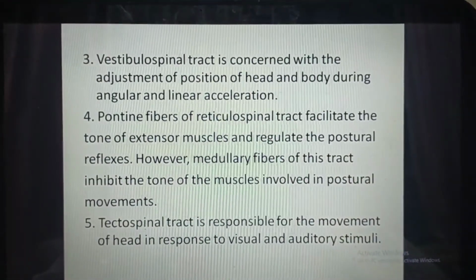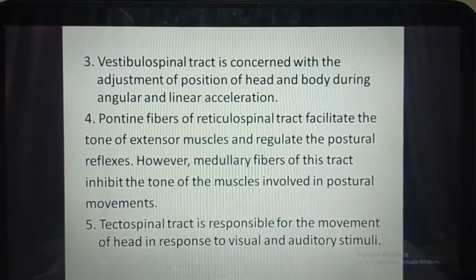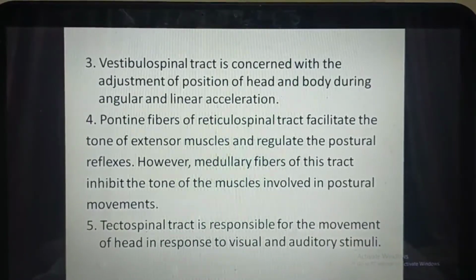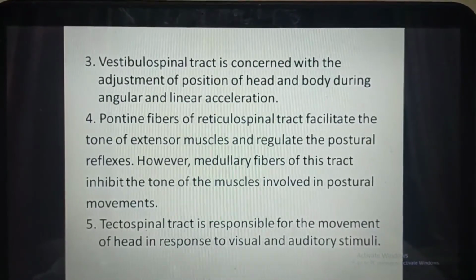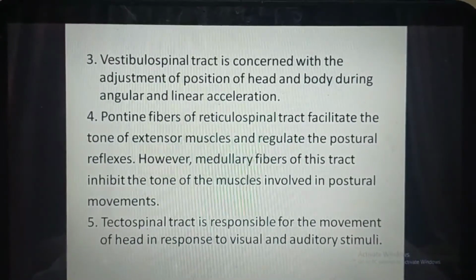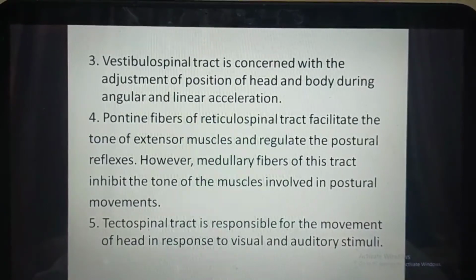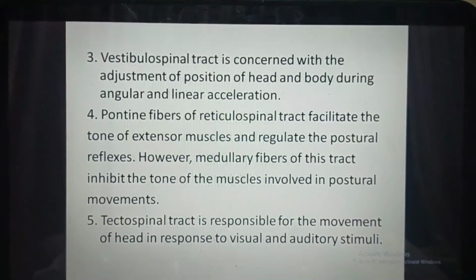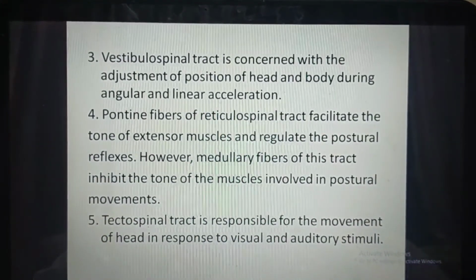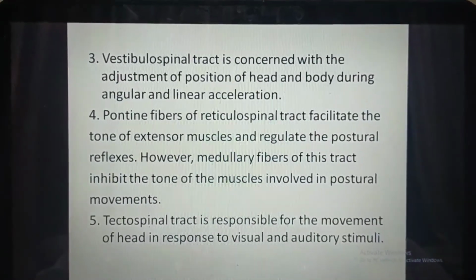Vestibulospinal tract is concerned with the adjustment of position of head and body during angular and linear acceleration. Acceleration means increasing the speed or rate, so linear acceleration is when, moving straight, the speed or rate increases.